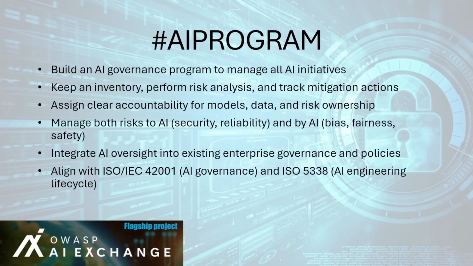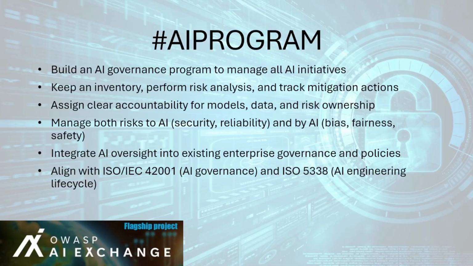The AI program is the cornerstone of AI governance. It ensures that all AI projects across the organization are identified, documented, and actively managed, not left to operate in isolation. Just like information security has ISO 27001, AI governance uses ISO 42001 to create a management system for responsible AI. The goal is twofold. 1. Visibility, so every AI use case is known, risk assessed, and reviewed. And 2. Accountability, so it's clear who is responsible for models, data, and compliance.